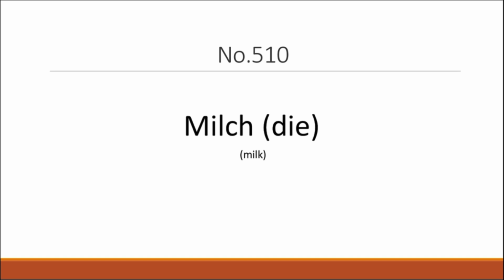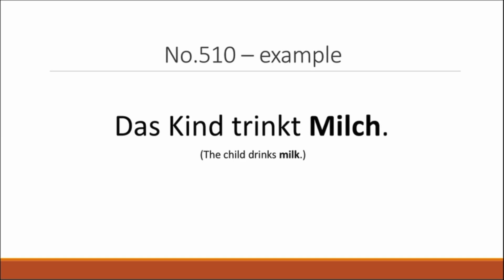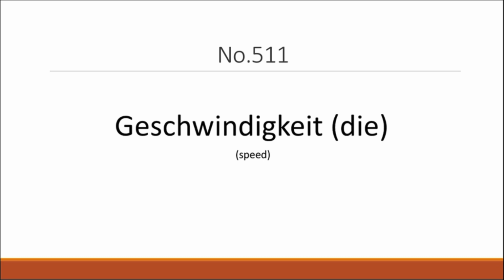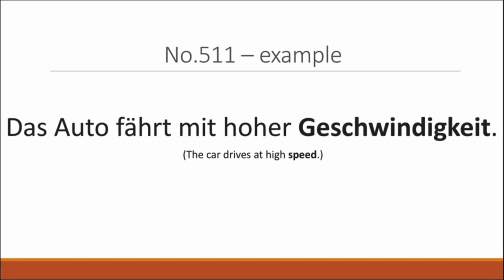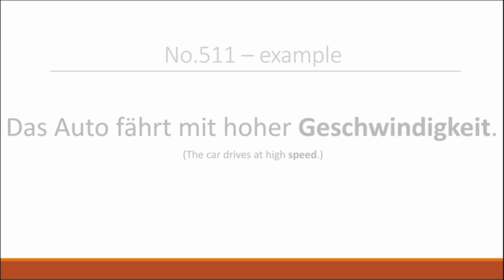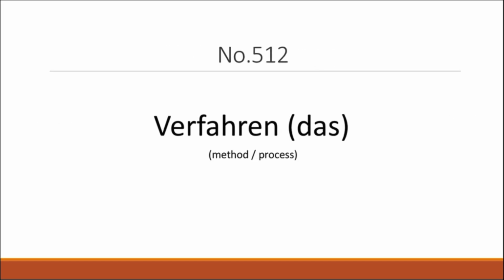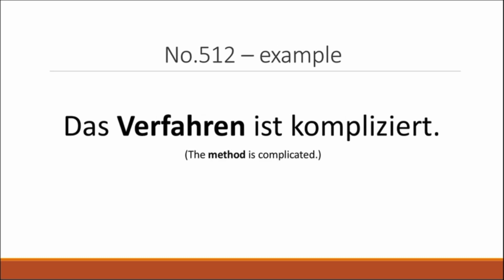Now we have die Milch, which means milk. Das Kind trinkt Milch. The child drinks milk. Now we have die Geschwindigkeit, which means speed. Das Auto fährt mit hoher Geschwindigkeit. The car drives at high speed. Now, word 512 is going to be das Verfahren, which means the method or process. Das Verfahren ist kompliziert. The method is complicated.